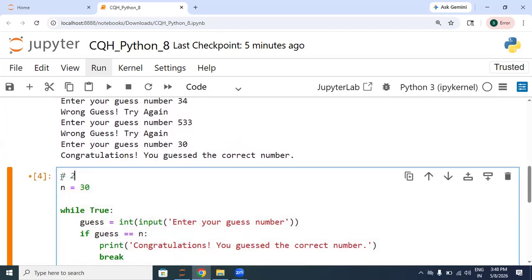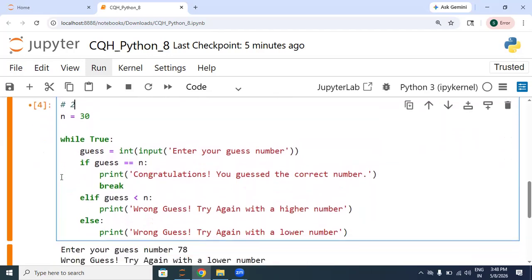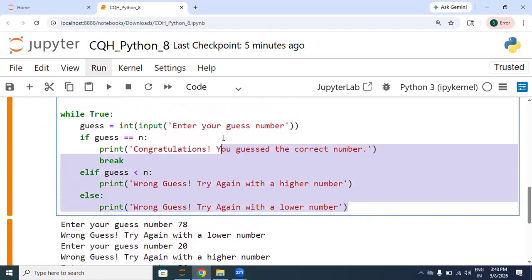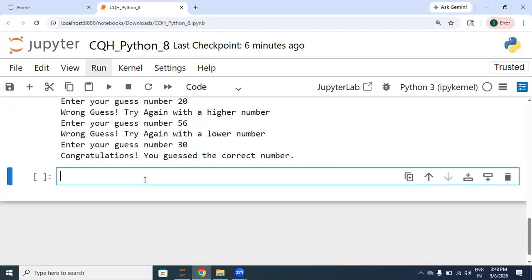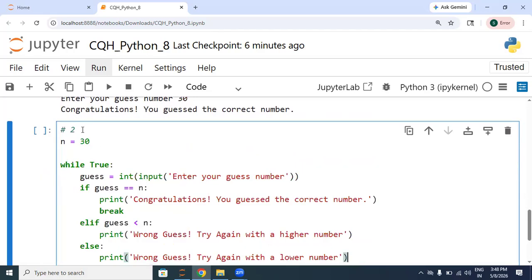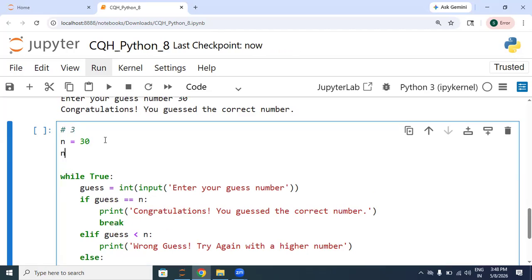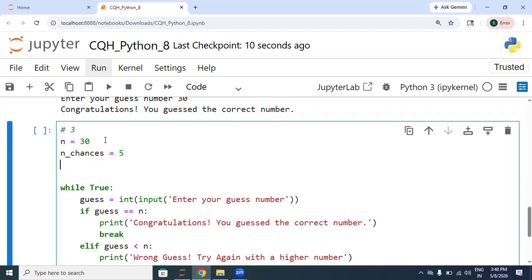This is your second method. And let's copy this. And let's try to provide the chances to a user. So you need to store the number of chances. So let's take any variable, n chances, and let's say we are giving 5 chances to a user, and we need to count also. So let's take counter is 0.